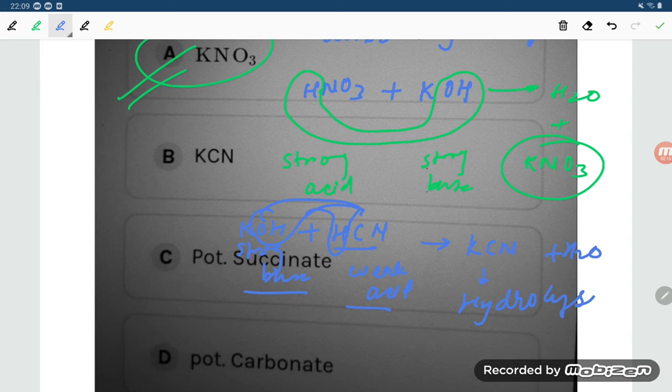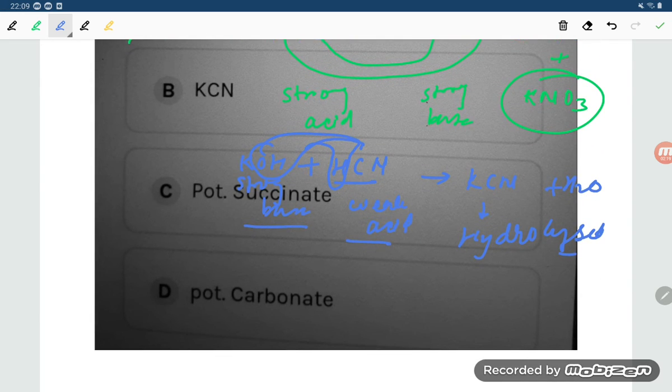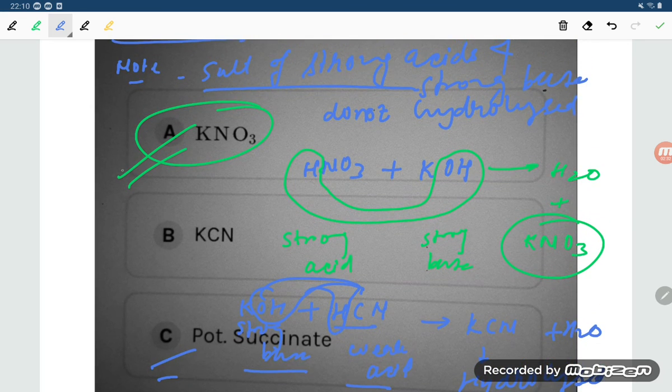Don't get confused here. Now the next one is potassium succinate. If you talk about succinic acid, that is a weak acid, so this is the salt of a strong base and weak acid. Potassium carbonate is also the salt of a strong base and weak acid. So our required option is option number A.